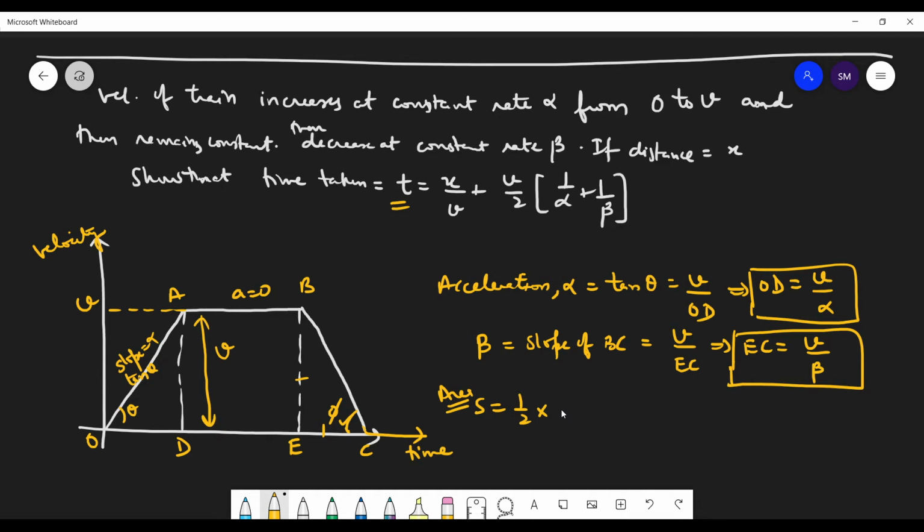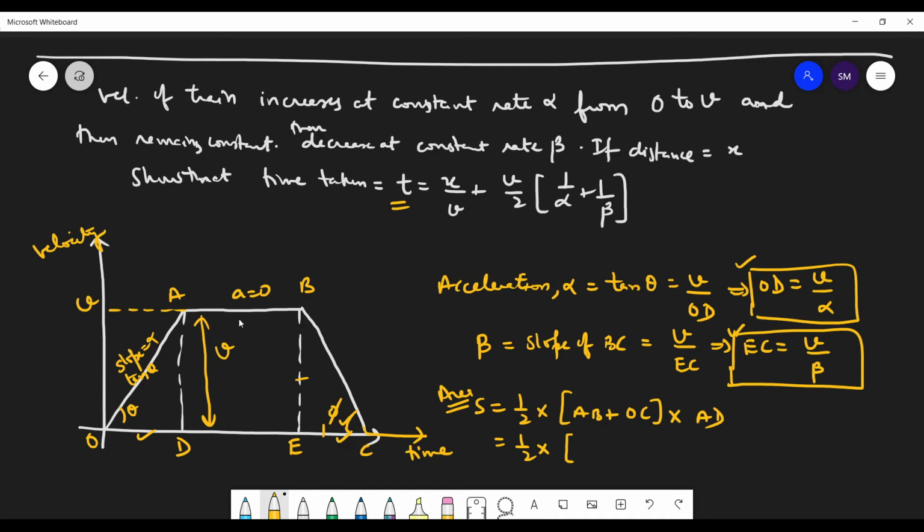So half into the sum of opposite sides, AB plus OC, into AD. And that will be given by half into AB plus OC. So we have OD, we have EC.